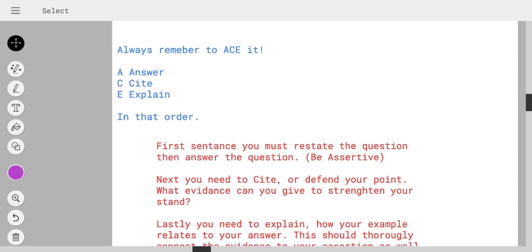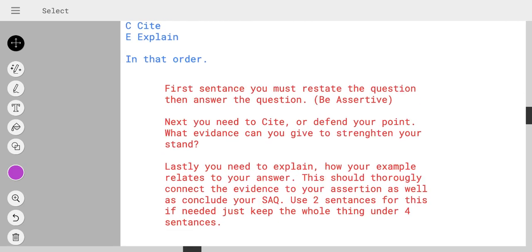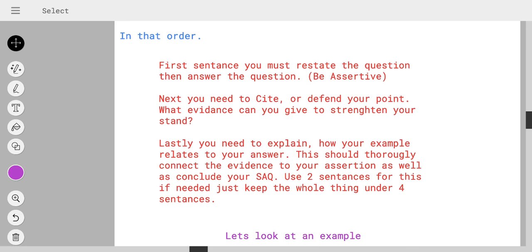So, once again, the first sentence must restate the question, then answer the question, and you need to be assertive. Next, you need to cite or defend your point, and what evidence can you give to strengthen your stand? Lastly, you need to explain how your example relates to your answer. This should thoroughly connect the evidence to your assertion as well as conclude your SAQ.